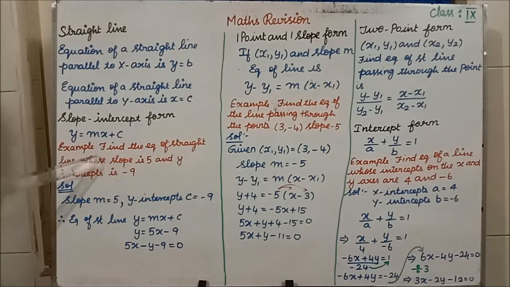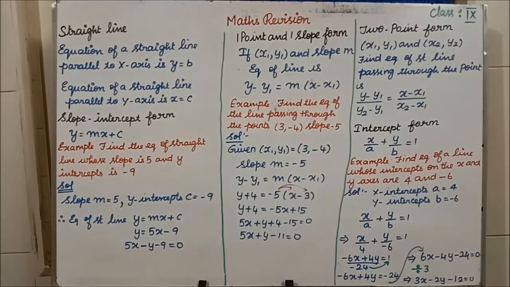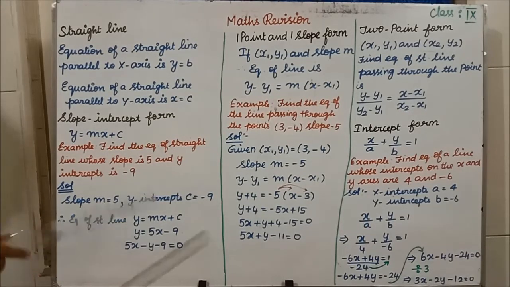Find the equation of a straight line whose slope is 5 and y-intercept is -9. In the question, what are the values they have given? They have given slope and y-intercept, which means they have given m. Slope m is equal to 5, y-intercept c equal to -9. So how will you frame the equation? Equation of a straight line y equal to mx plus c is y equal to 5x, c is -9. Here, if this y comes inside, -y, here already -9 is there, so 5x minus y minus 9 equal to 0.